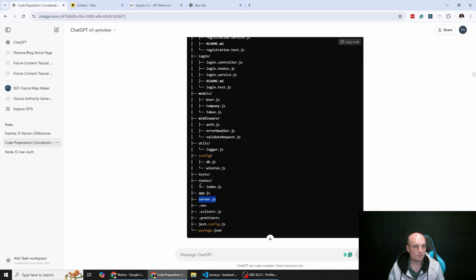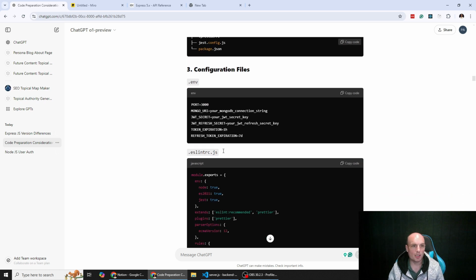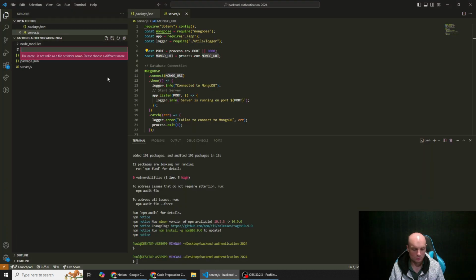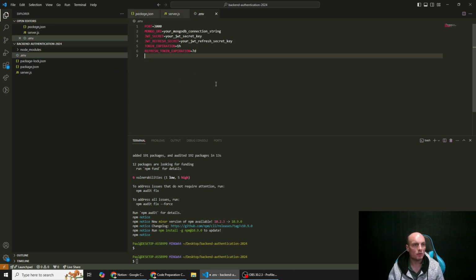So now it makes sense to do our .env file. So we'll copy this. Paste that in here. So we do need to input this URI string, which we will do a little bit later on.